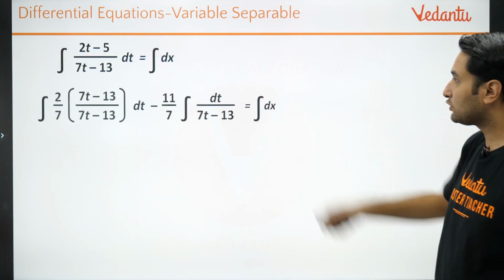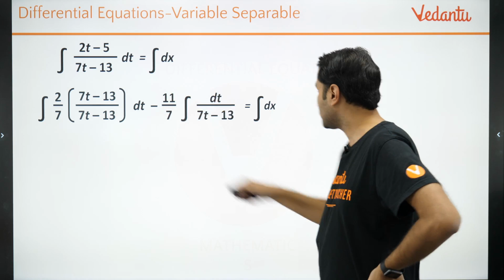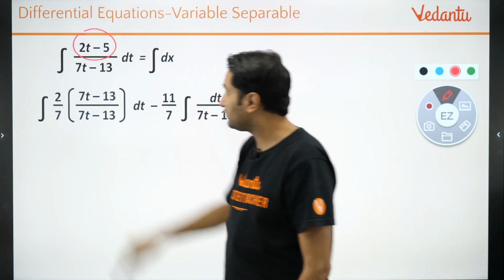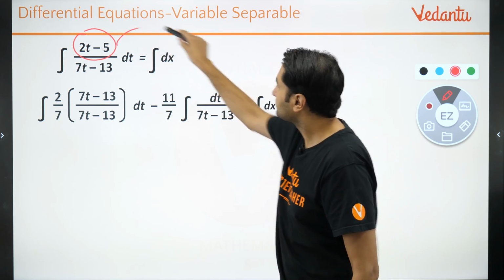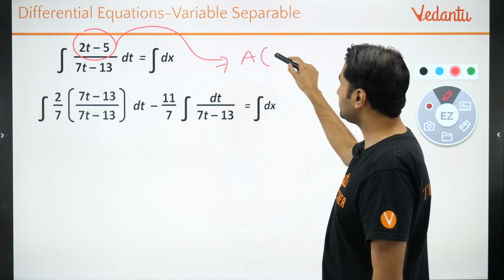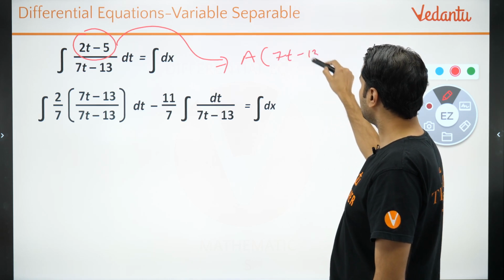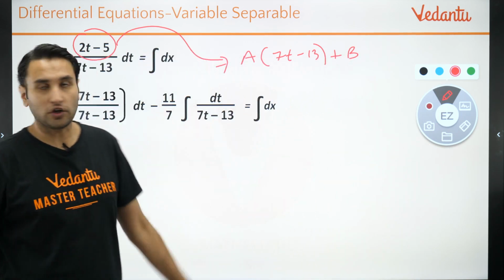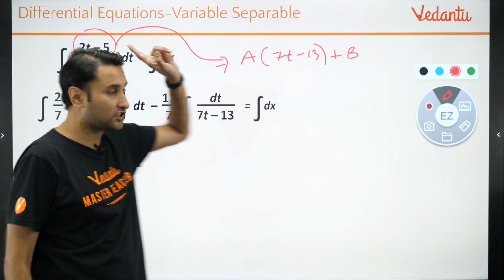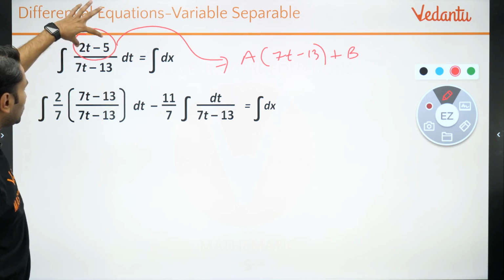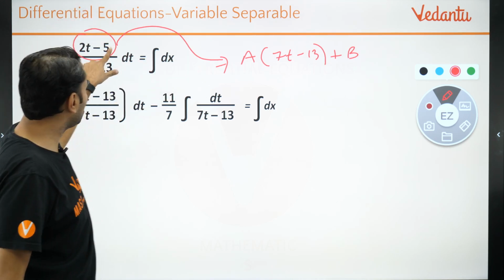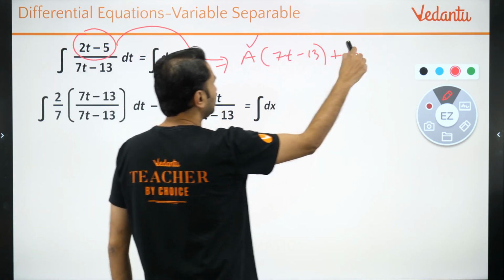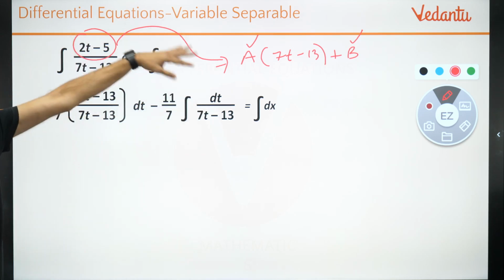Now as far as its calculation is concerned, break the numerator, this 2t minus 5, as a times 7t minus 13 plus b. You can break it, yes or no. I taught you in the chapter of indefinite integration. Find out the value of a and b by comparing the coefficients.